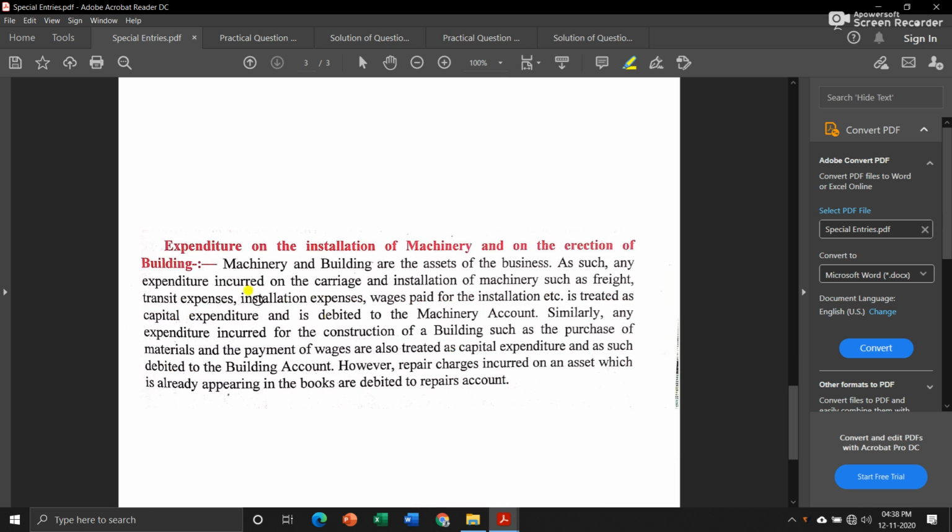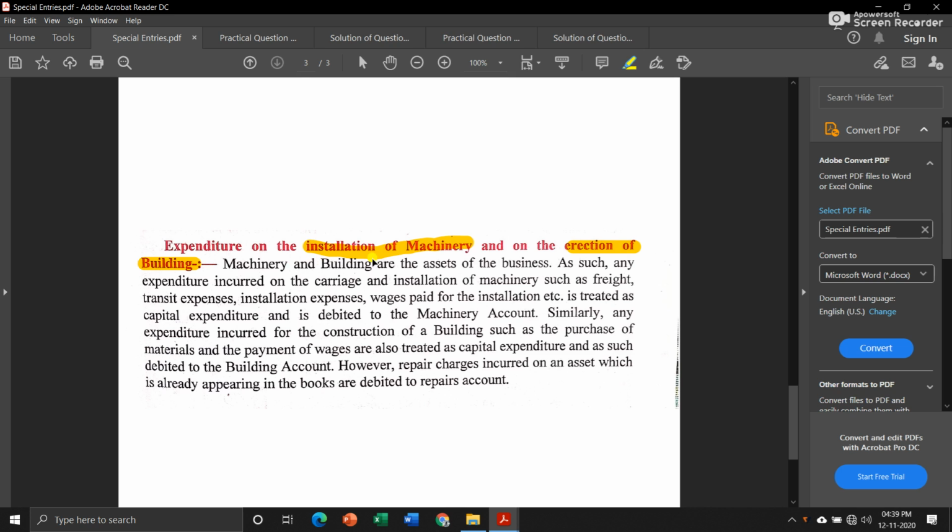Now the last topic that we are going to cover today is expenditure on the installation of machinery and on the erection of building. Means whenever we spend money on installing machinery or erecting a building or demolishing a building, what we are going to do with those kinds of expenditure.